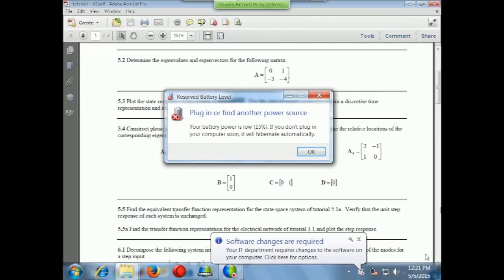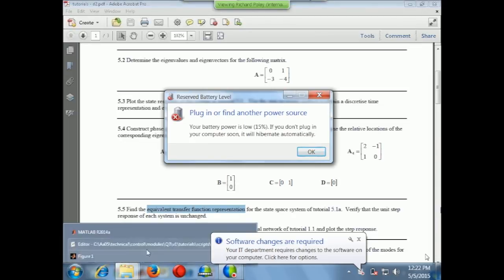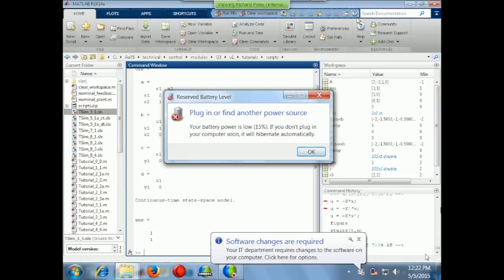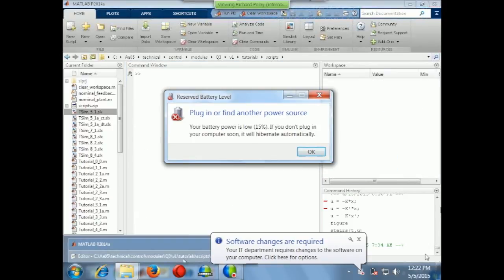I'll do the first part of this, 5.1a, because this is the one that refers to the buck converter, and I've been using that, so I'd like to be consistent. We're going to find an equivalent transfer function representation for it, and then verify that the step response is unchanged, and then hopefully the step response will be unchanged, otherwise something's gone dreadfully wrong. So we are in tutorial 5.5.